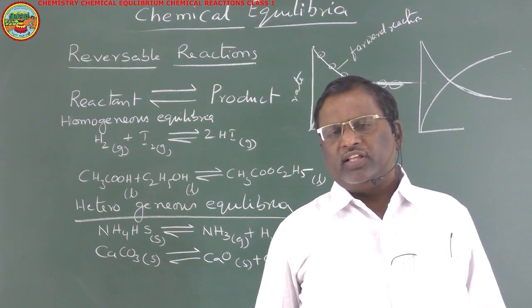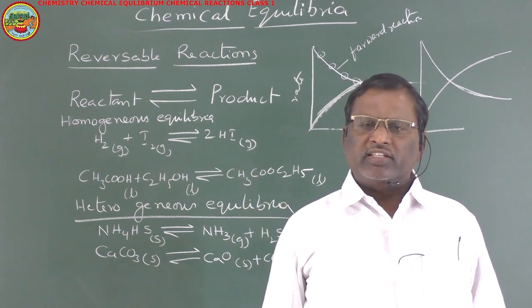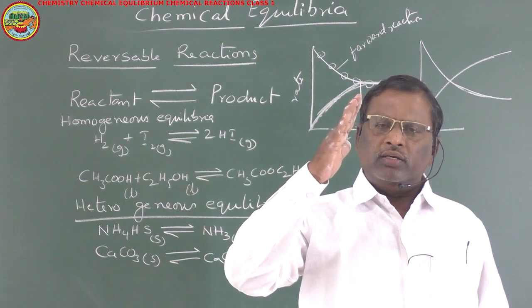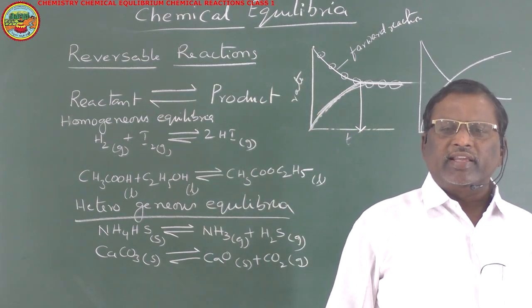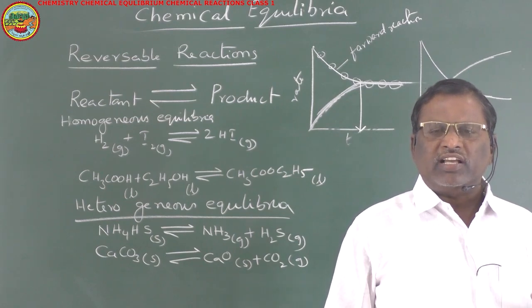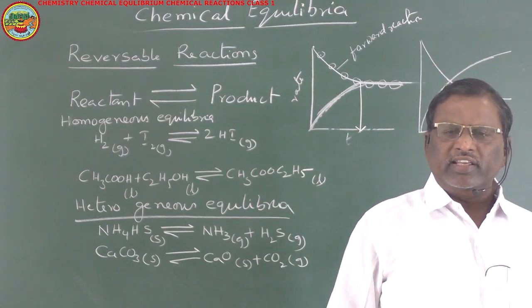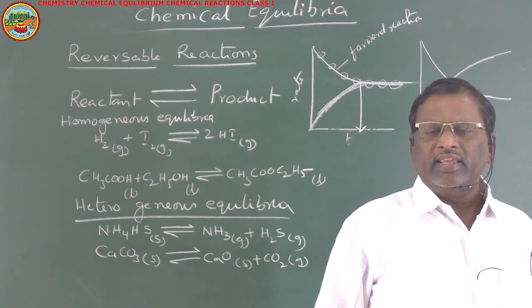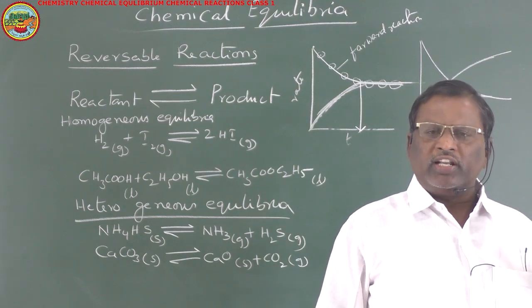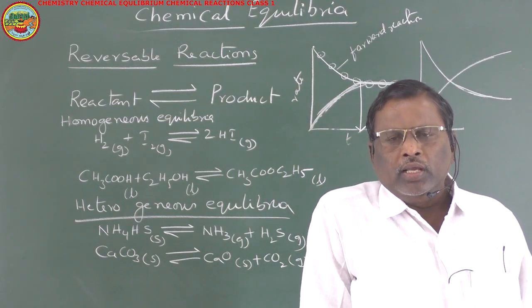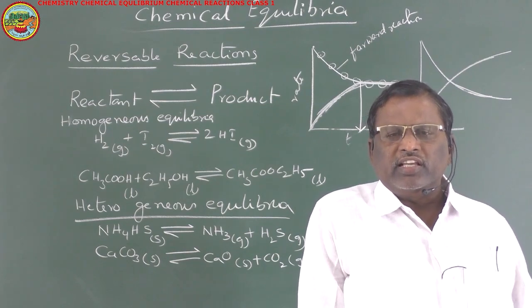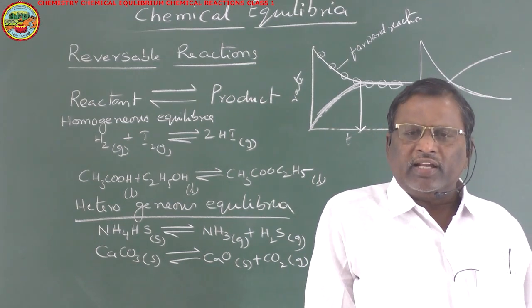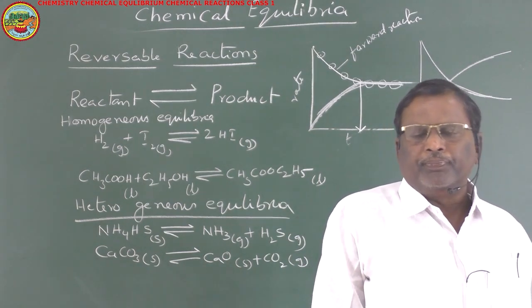With respect to the rate of the reactions, for the forward reaction, initially the rate is maximum. As time goes on, its rate will gradually decrease. Whereas in the case of the backward reaction, initially the rate is minimum. With time, the rate will gradually increase. After one point of time, the rate of the forward reaction is equal to the rate of the backward reaction. From that point onwards, the reaction is said to be in equilibrium.